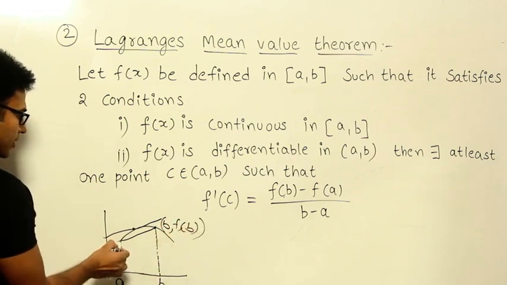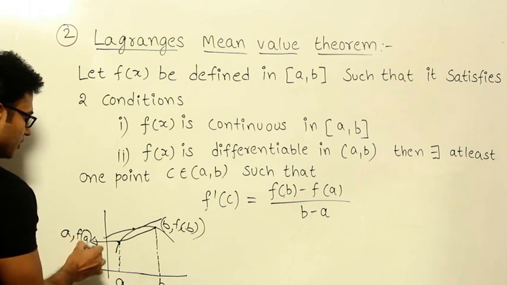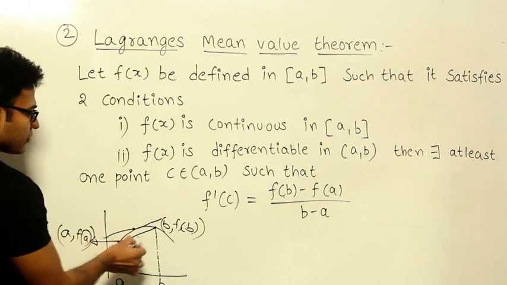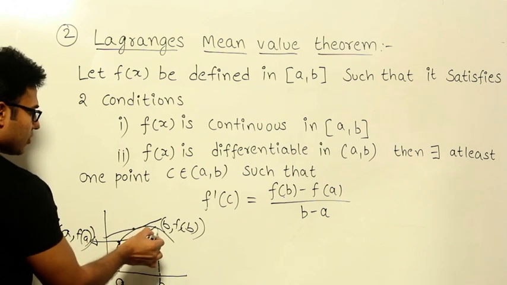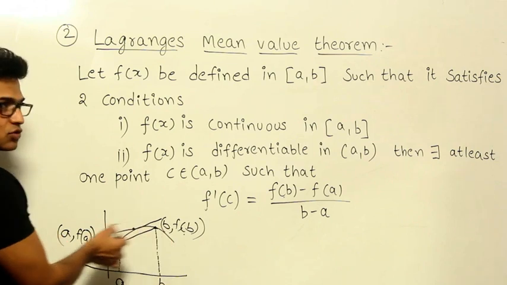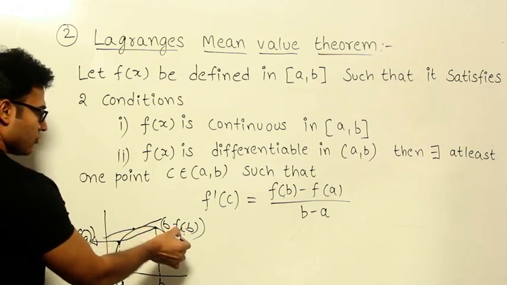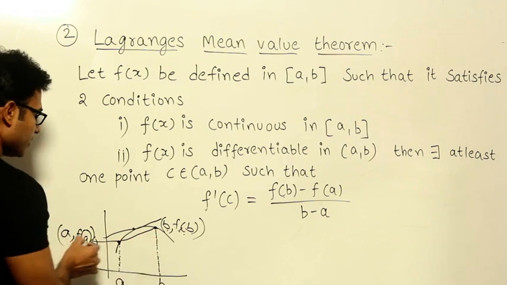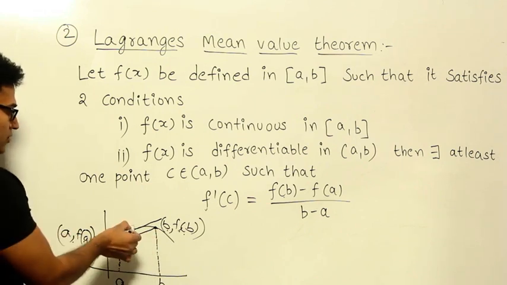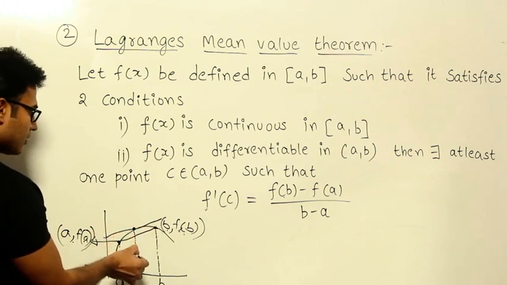Now what is this point? This point is a comma f of a. Now what will be the slope of this line? The slope of this line is going to be y2 minus y1 divided by x2 minus x1, isn't it? Therefore the slope of this line is f of b minus f of a divided by b minus a, right? And the slope of tangent at this point is f dash of c. Let us say this point is c.